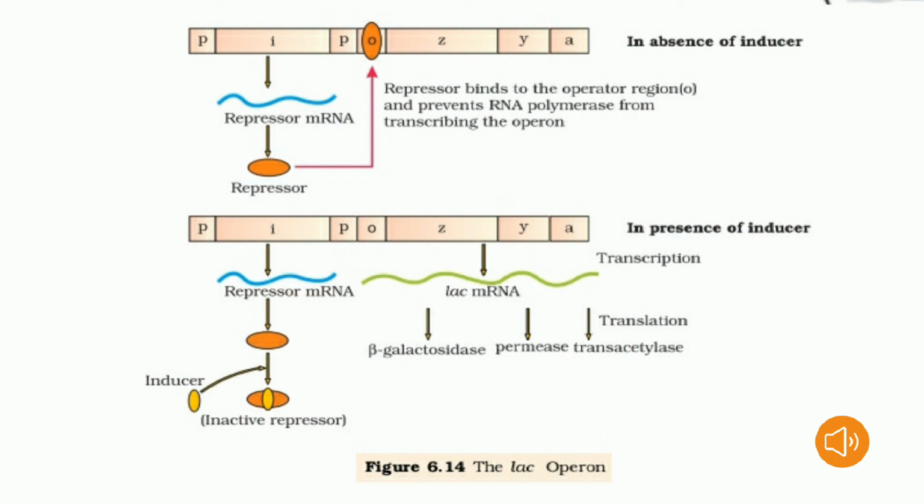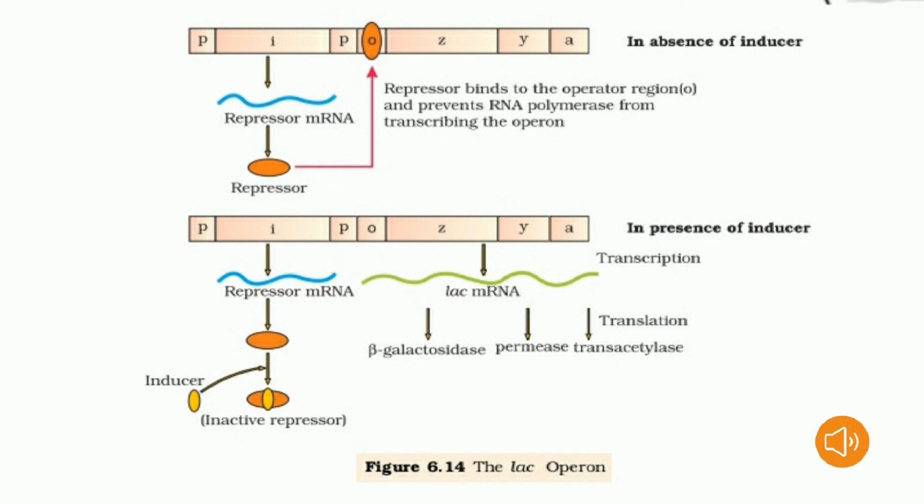In the second condition, you can see here the presence of inducer. It means in presence of lactose, it means switched on condition. Now you can see the picture here. The bacteria Escherichia coli cultured in a lactose medium produce the enzyme beta galactosidase. It is necessary for lactose metabolism. In this condition, the structural genes LacZ, LacY, LacA are switched on.